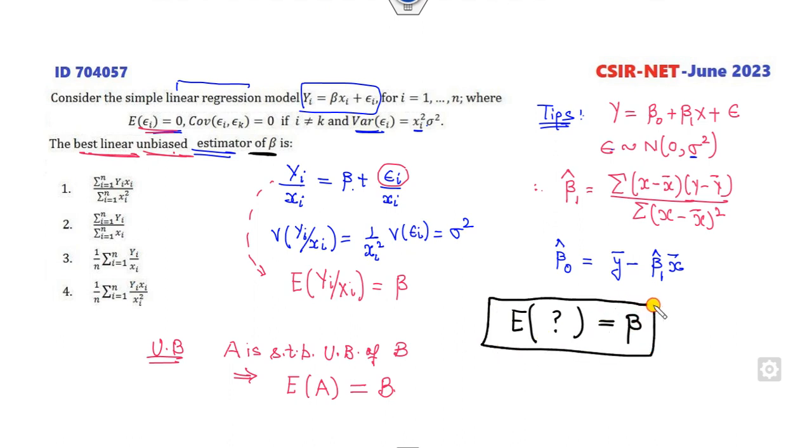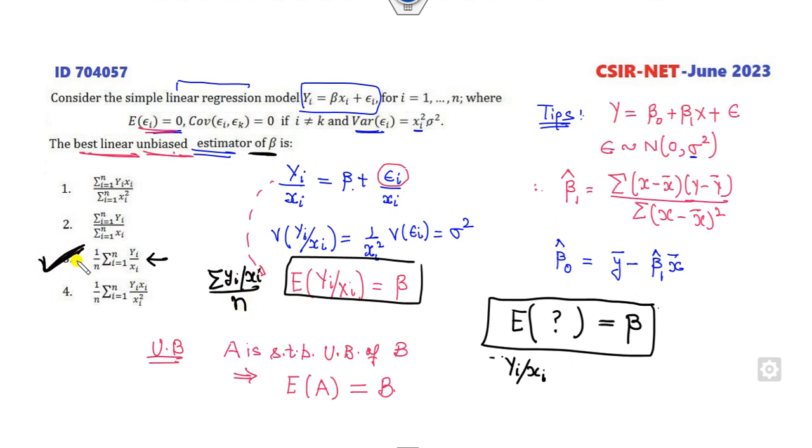This is your target. Now you can see that the expected value of yi divided by xi is beta, so the sum of yi divided by xi over n is the unbiased estimator. So this is the right answer.